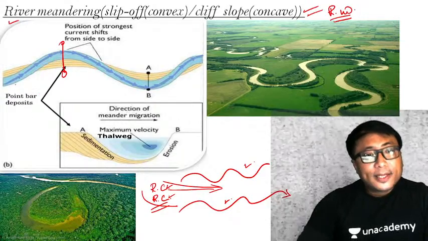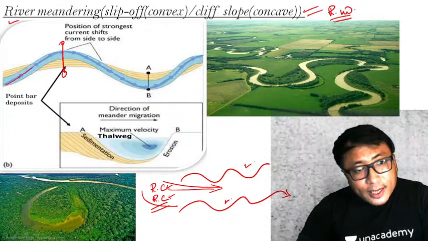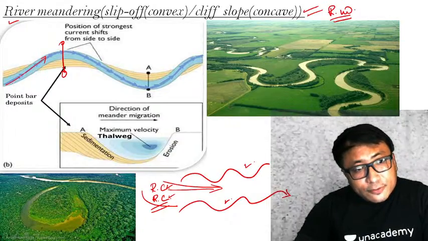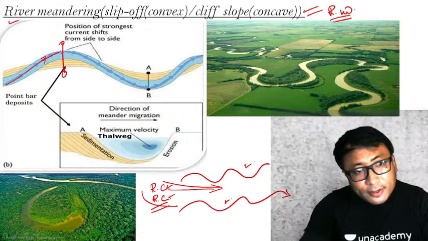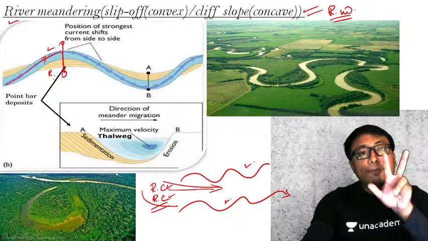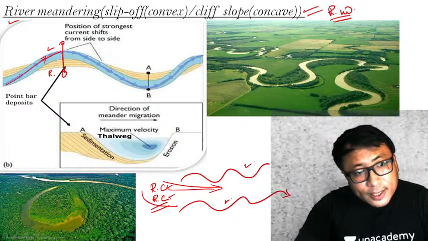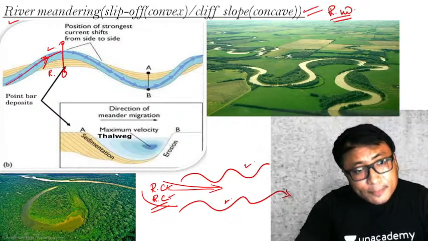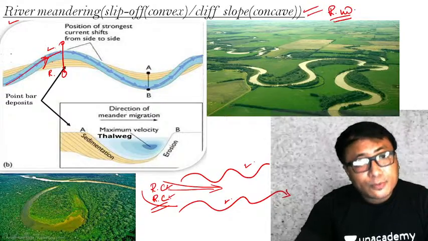You see here, this is a river meandering. Now, whenever a river flows like this, on the left hand side of a river, this is the left hand side, this is the right hand side. Now, two important dynamic happens in this. When a river is flowing like this, on the left hand side, the velocity of the river on this part will be much higher.